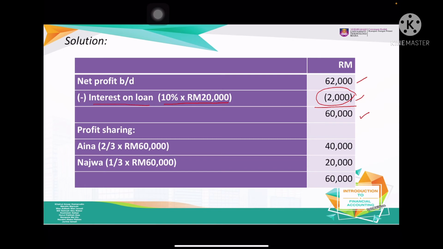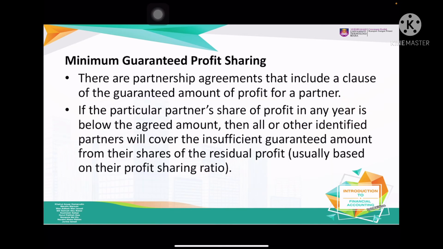So how to divide the 60,000 between Aina and Najwa? Just now the question stated 2 is to 1. So total 2 plus 1 is 3. Aina will get 2/3 and Najwa will get 1/3. So 2/3 of 60,000 gives 40,000. Najwa will get 1/3 of 60,000, which is 20,000. So this is how the calculation should be in your account.